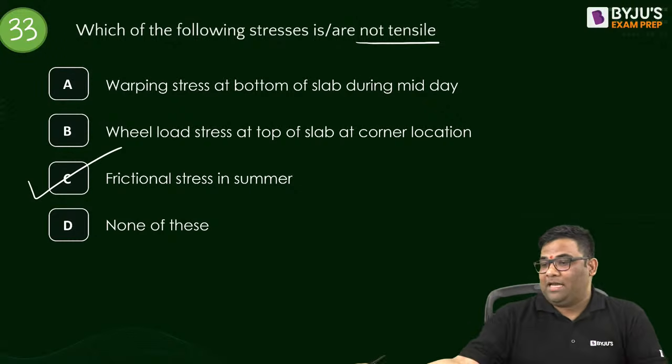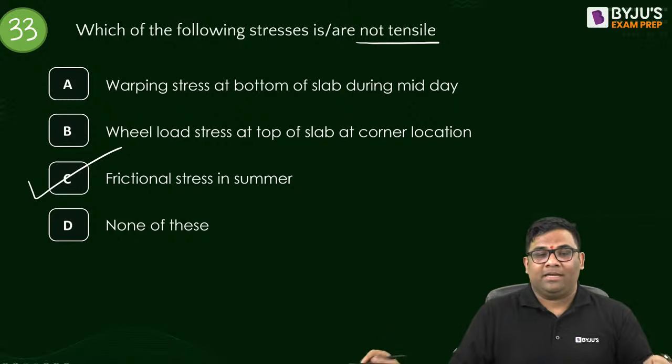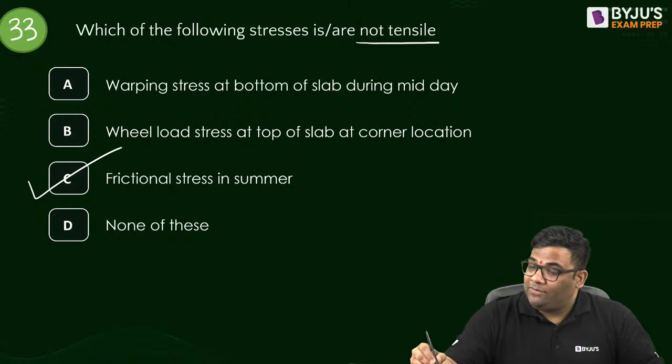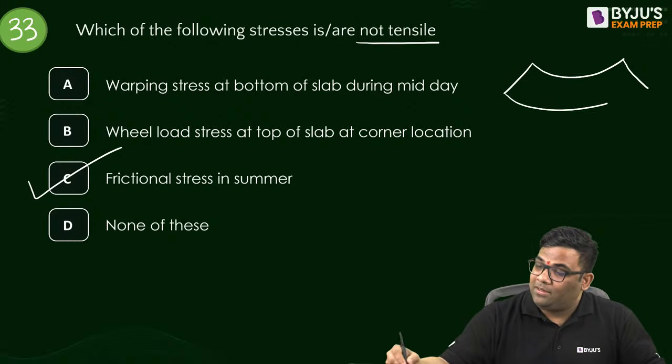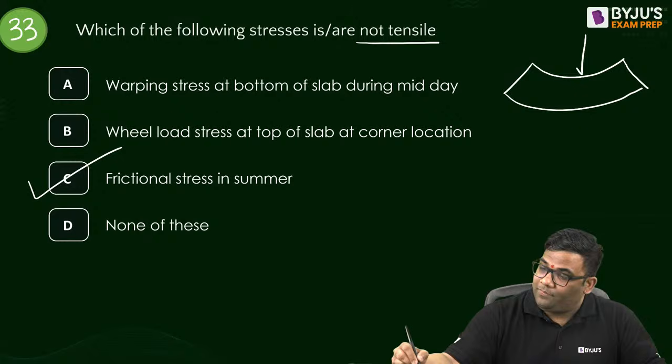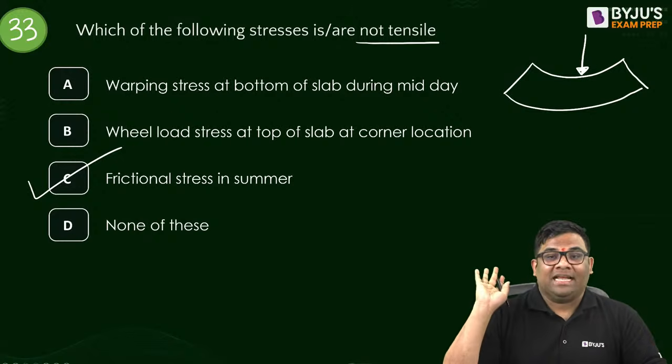Let us first explain wheel load. See, when wheel load acts at interior or edge, what will happen? The slab bends like this.